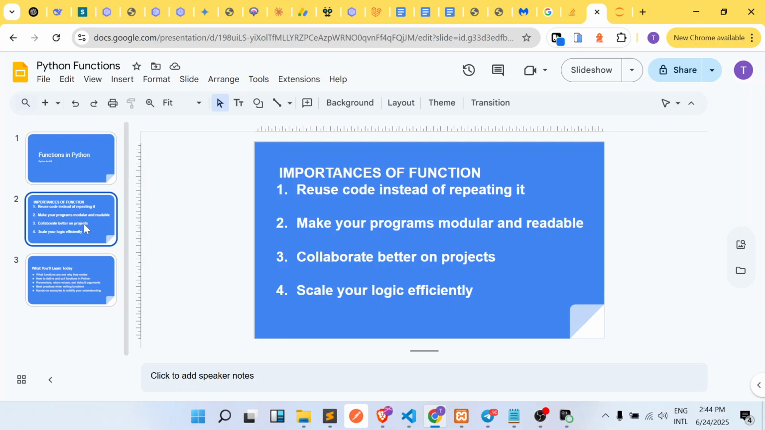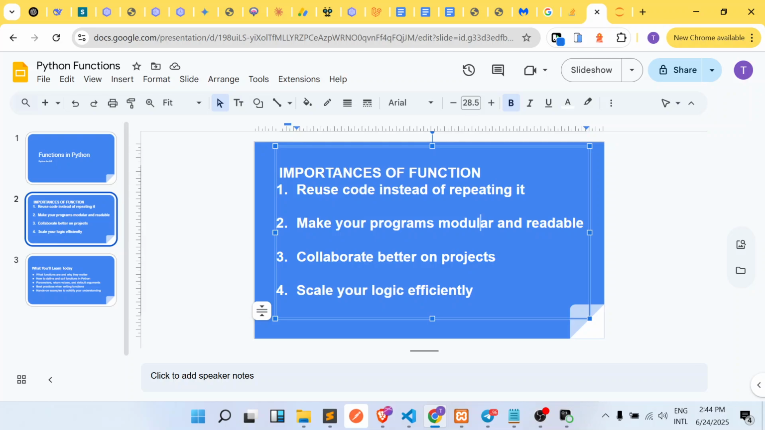In fact, because of Python, you can now use functions that other people have written inside your own code without having to know the underlying way those functions actually work. So functions allow you to write code that you can reuse, or use other people's code, especially those functions that Python has given to us natively. Functions also make your programs modular and readable.